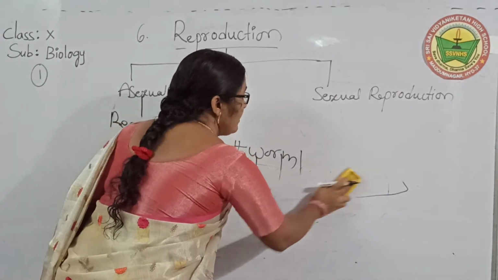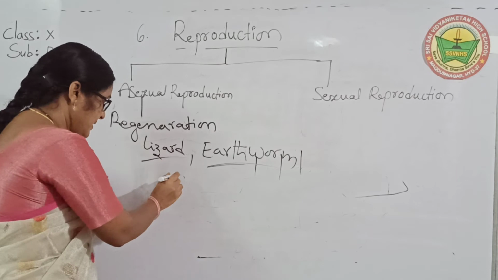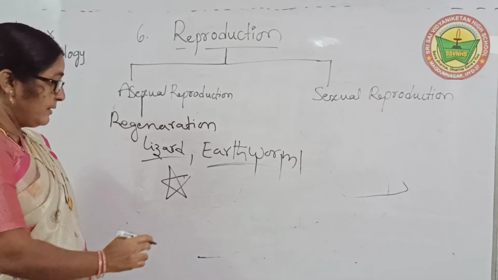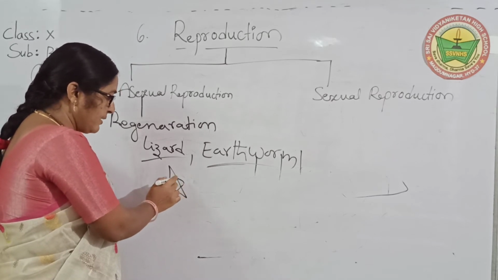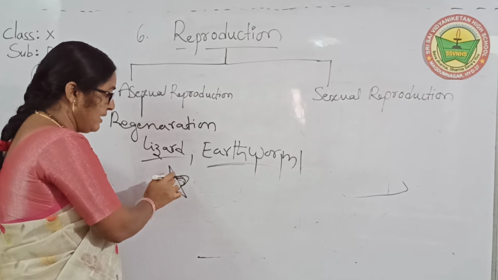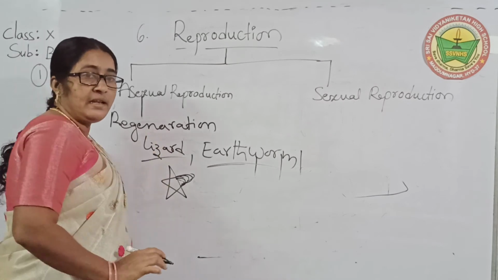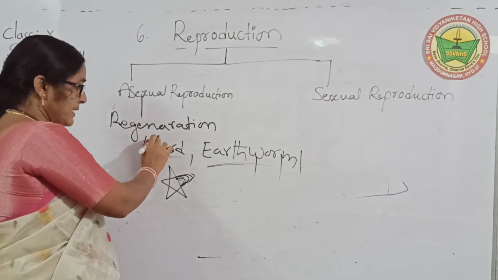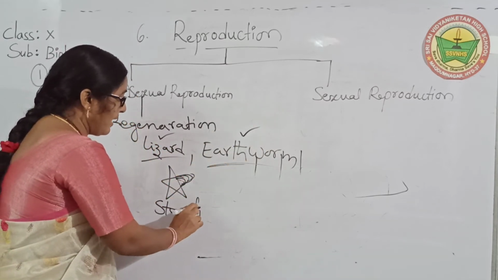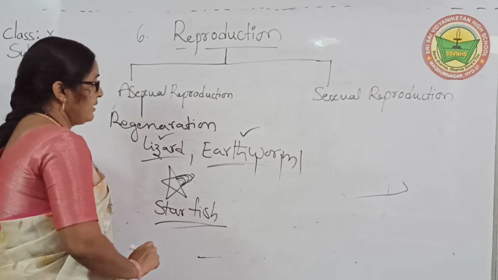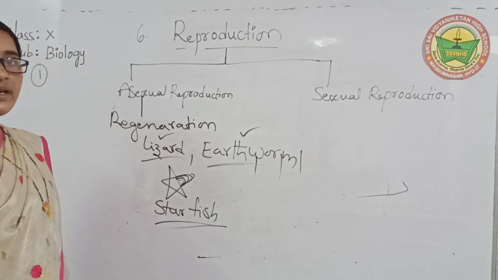Another example, next, starfish. Starfish have some arms. Whenever one of the arms is cut, at that time it again gives rise and develops again. This is called regeneration. Children, these are the examples of regeneration. What is the first example? Lizard. Second, earthworm. Third, starfish. They have the regeneration method. This is one method of asexual reproduction.